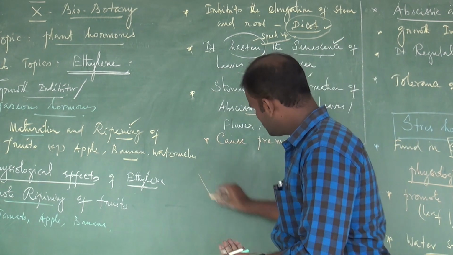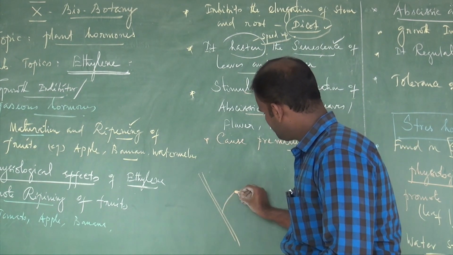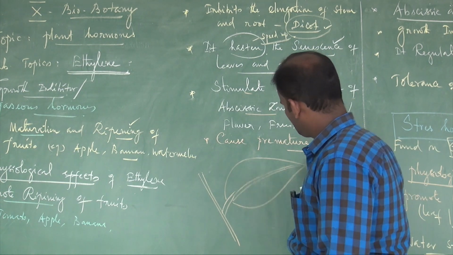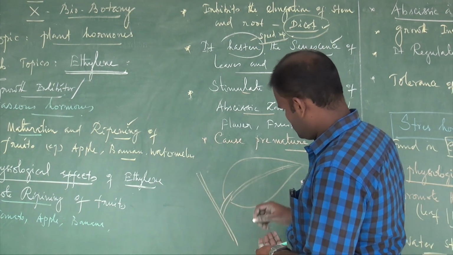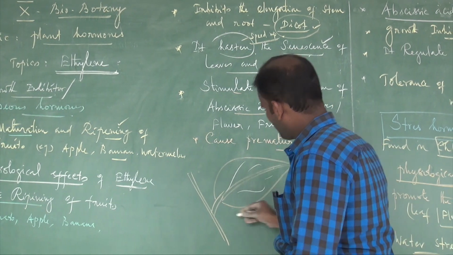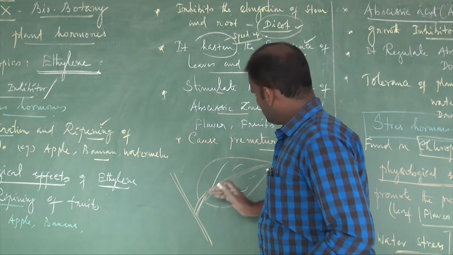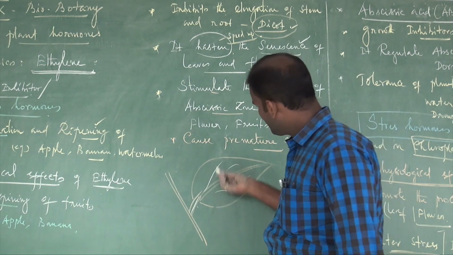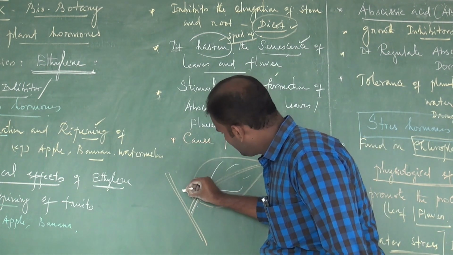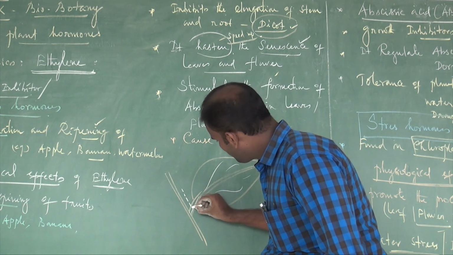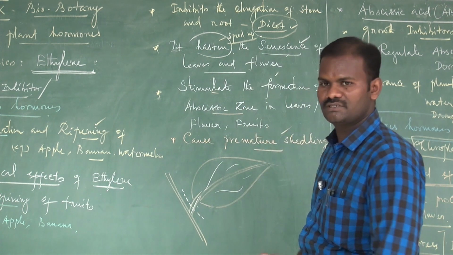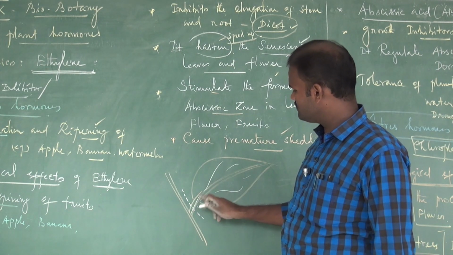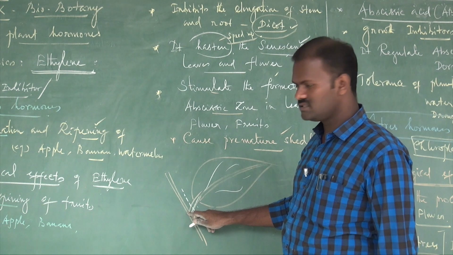Then what is called abscission zone? It is in the petiole. After senescence, how are the leaves shed from the plant body? Ethylene induces abscission zone formation, especially in the petioles. The stalk of the leaf is called the petiole. That is the portion by which the leaves are attached to the main axis of the stem.